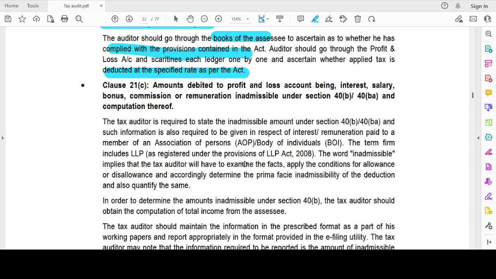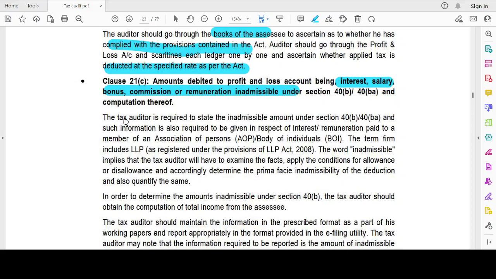So, now moving on to clause 21C, amounts debited to profit and loss account being interest, salary, bonus, commission, or remuneration inadmissible under section 40B or 40BA and computation thereof. 40B is in case of a firm. Anything beyond the prescribed limits will be considered as inadmissible. The tax auditor is required to state the inadmissible amount, and such information is also required to be given in respect of the interest or remuneration paid to a member or association of persons or body of individuals. The term firm includes an LLP.